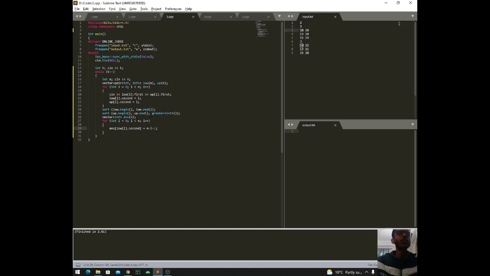So let me explain what we are doing over here. Whatever the index is, let us say it has sorted into 1 5 8 6, and the indices are, let's say, 2 3 and 1.